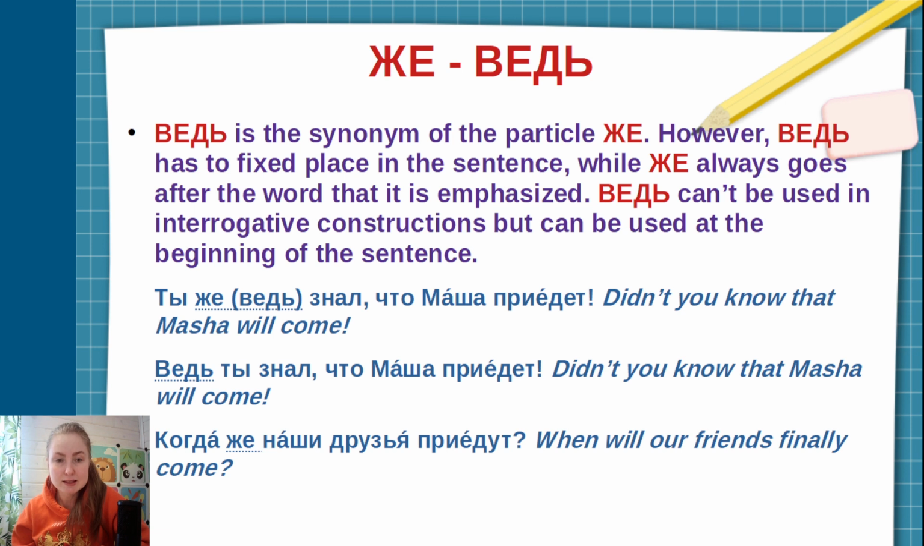And the last example here. Когда же наши друзья приедут? So when will our friends finally come? So it's a question, and here it's possible to use only ЖЕ because ведь doesn't like any questions. Когда же наши друзья приедут? So it's an expressive question. Когда же? So when? I want to get this information, when they will come. That's why we use the word ЖЕ here, and in questions you can't use ведь.